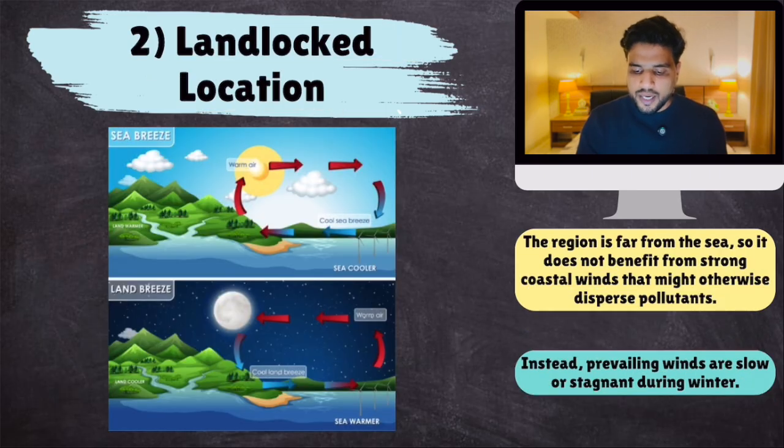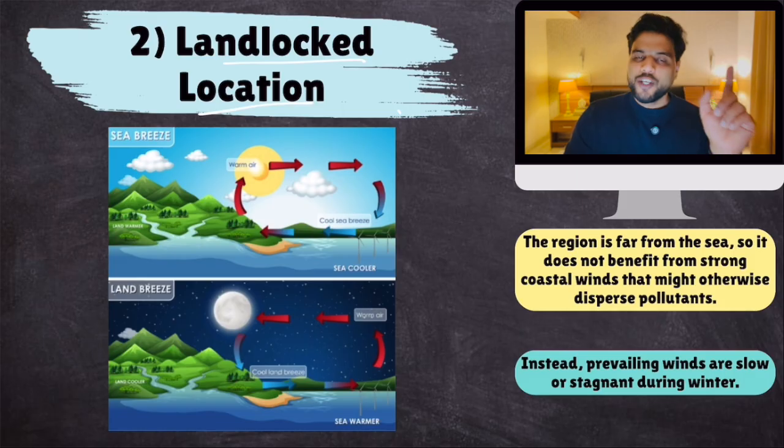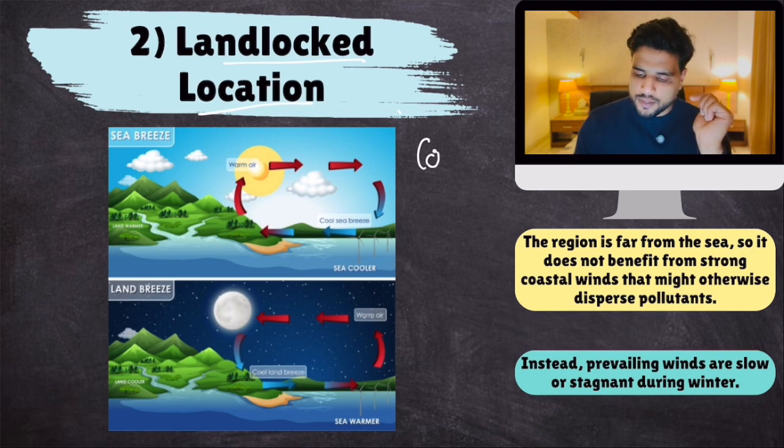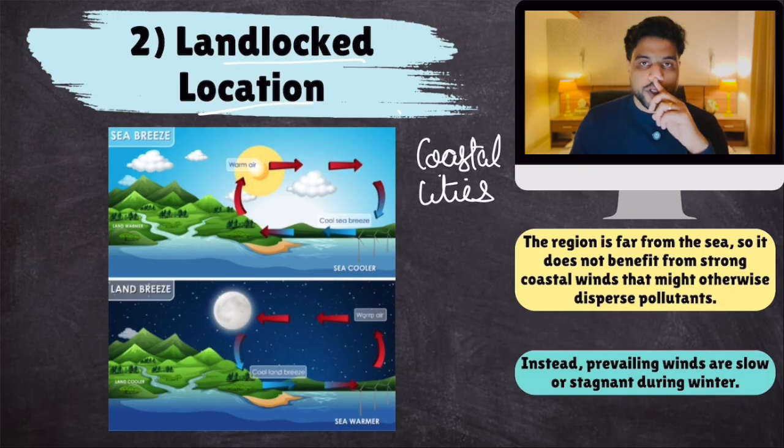Factor number 2: landlocked location. A few minutes back, I told you that pollution sources are there in Mumbai, Kolkata, Chennai also. All of them are metropolitan cities. Yet Delhi is more vulnerable to air pollution because the other 3 metropolitan cities are coastal cities. And coastal cities have an advantage because of their proximity to the sea, they are impacted by land and sea breeze.